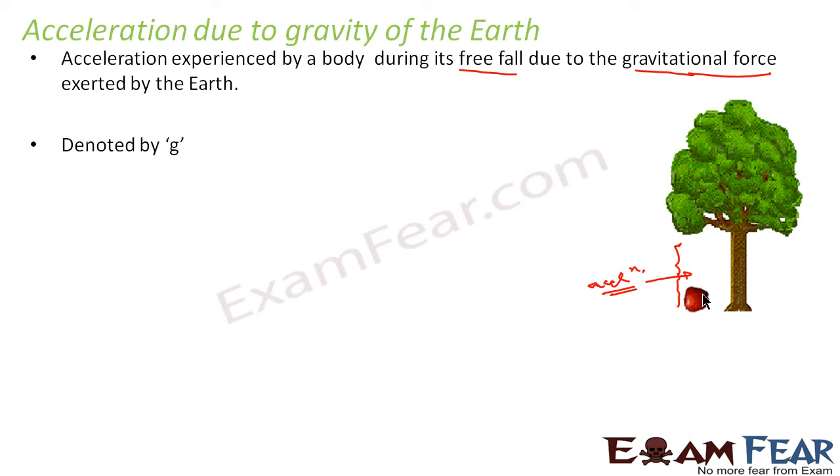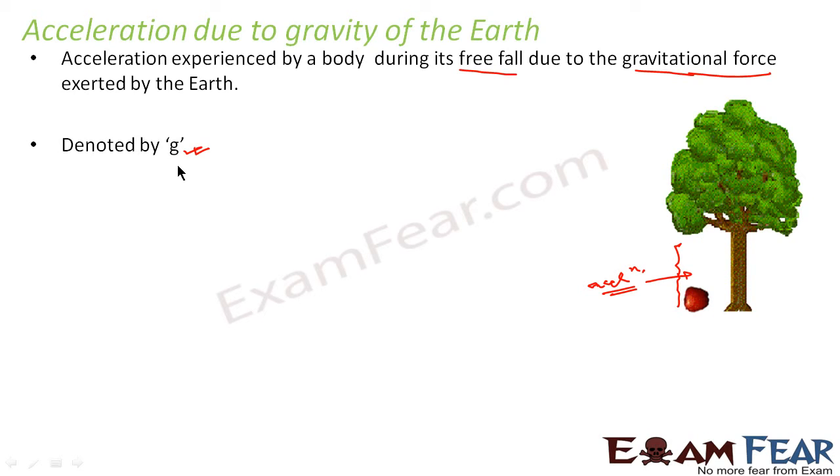It is generally denoted by small g. Don't get confused. Capital G is used to represent the universal gravitational constant and small g is used to represent acceleration due to gravity.